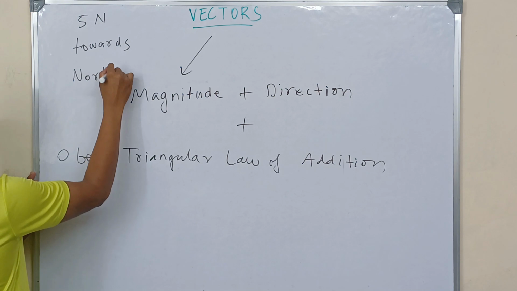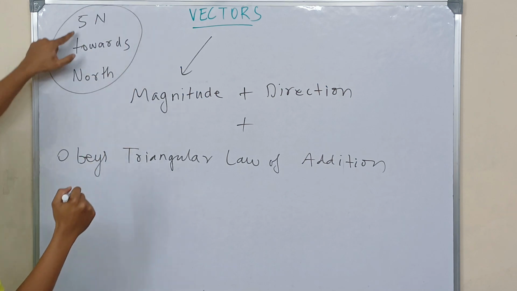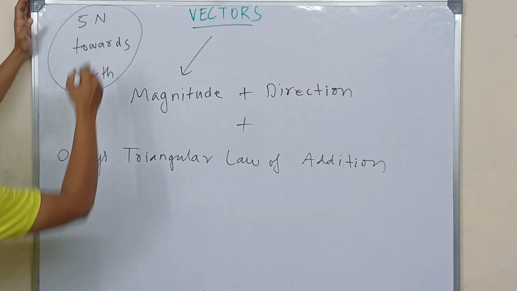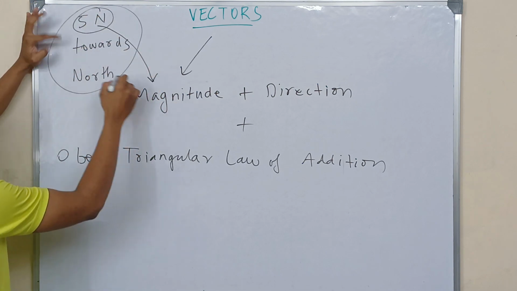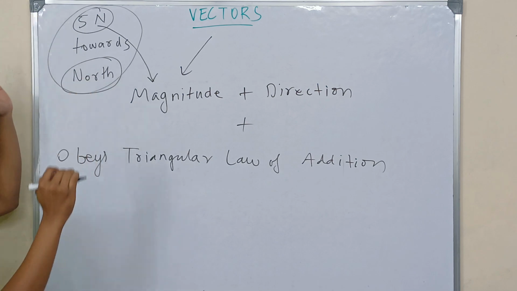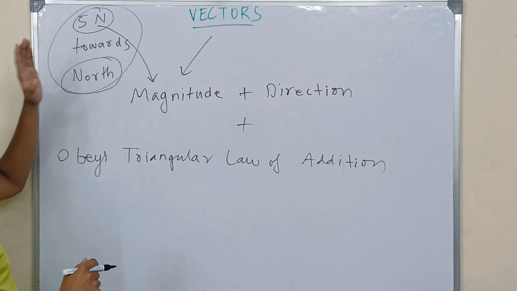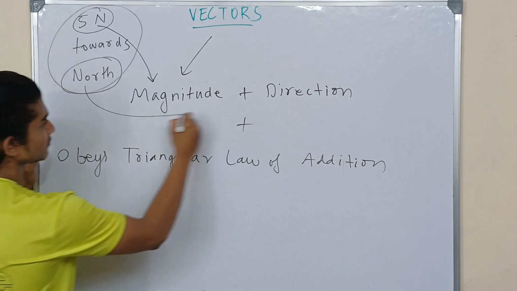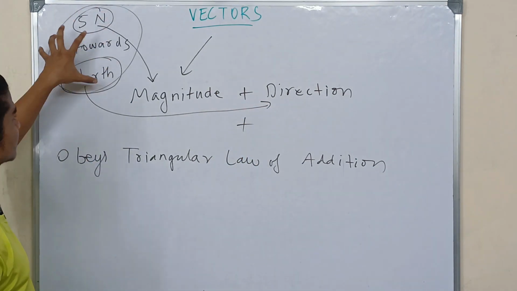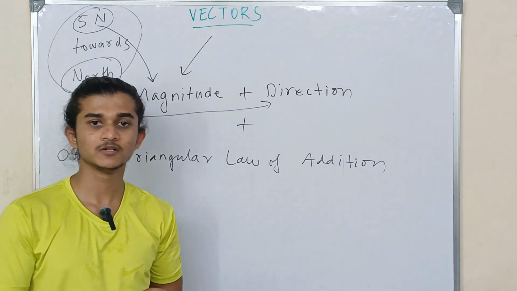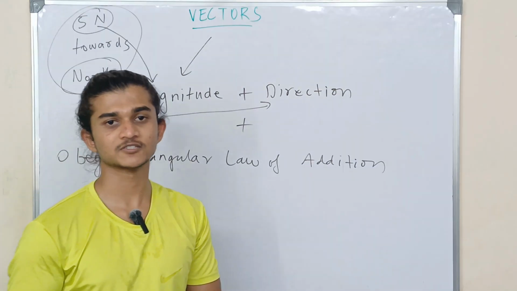Now this is a typical force example. In this case you can see the number 5, the numerical value 5. Now this numerical value is called magnitude. Now the direction in which the vector is facing, in this case it is force, is called the direction, so obvious. Whereas since it obeys the triangular law of vector addition, I can say this particular example is a vector.